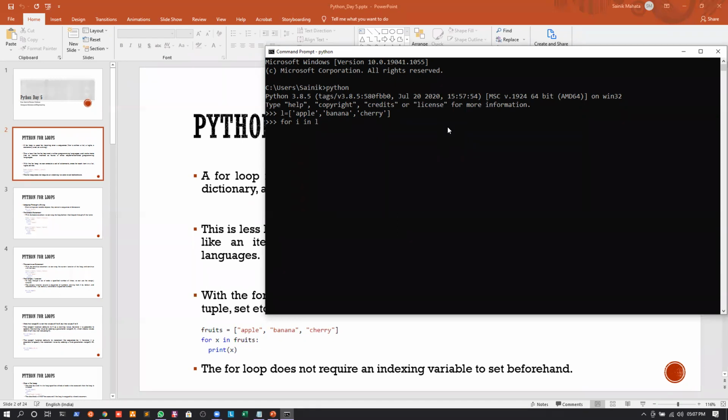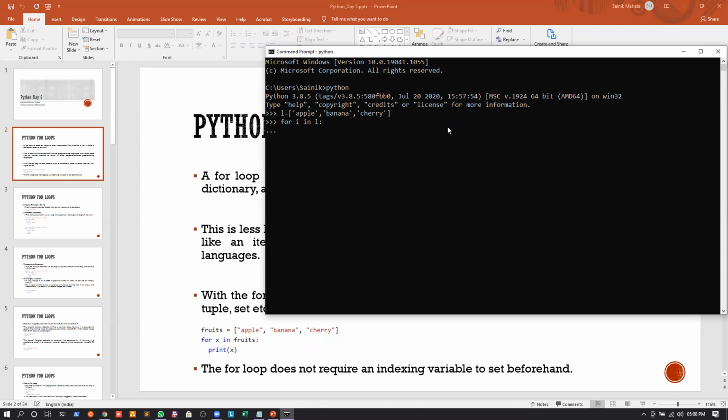So we will write for i in L, and since it's a loop, as we have discussed previously, it will have a scope. Whenever we want to define a scope, we use a colon, and after the colon we press enter and give four spaces or six spaces depending on the editor. So to define the scope here, I will write for i in L, give a colon like this, and after giving the colon, I will press enter.